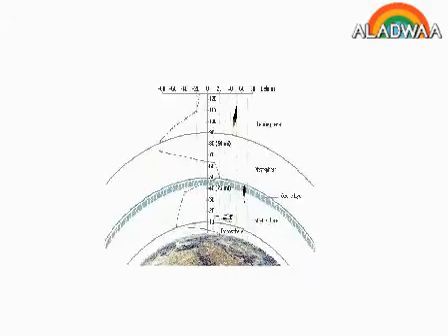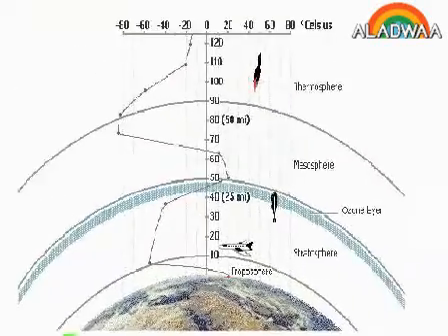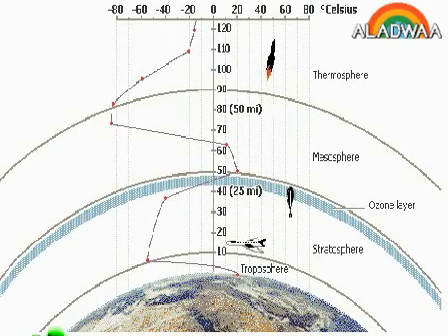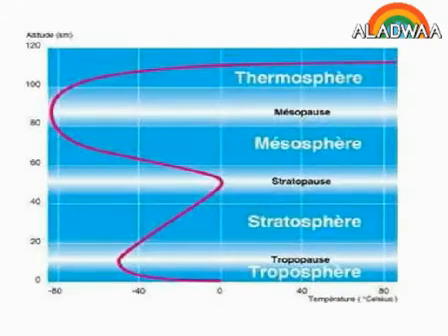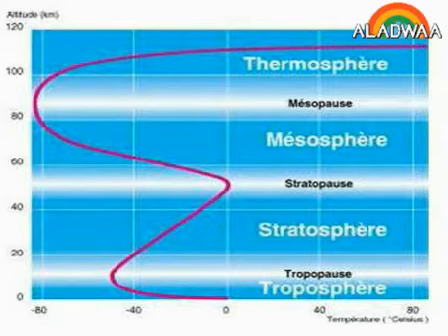Troposphere. It is the first layer, and it means the disturbed layer because all atmospheric turbulences happen in it, like wind, storms, and clouds. And the temperature decreases by a rate of 6.5 degrees Celsius for each 1 kilometer height till it reaches minus 60 degrees Celsius at the tropopause.